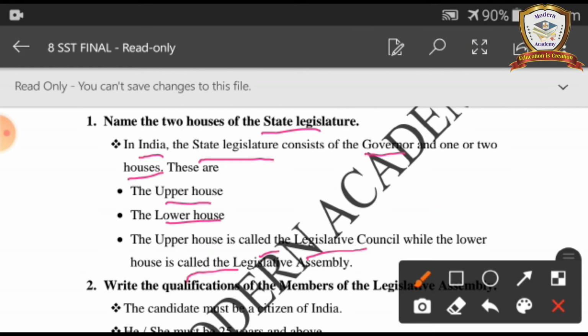Name the two houses of the state legislature. In India, the state legislature consists of the governor and one or two houses. They are the upper house and the lower house. The upper house is called the Legislative Council, while the lower house is called the Legislative Assembly.